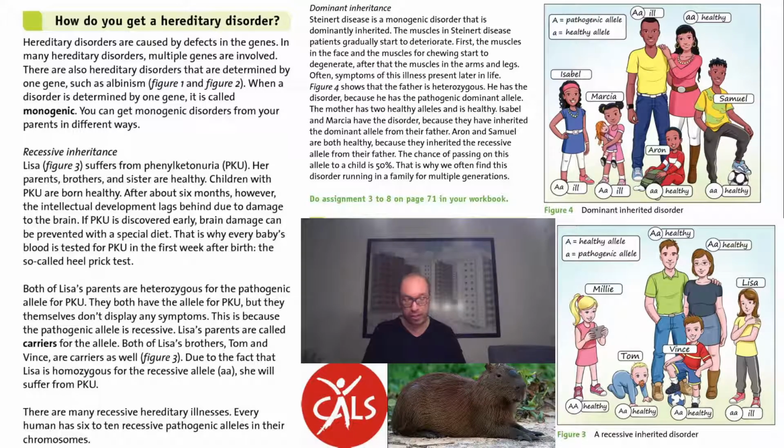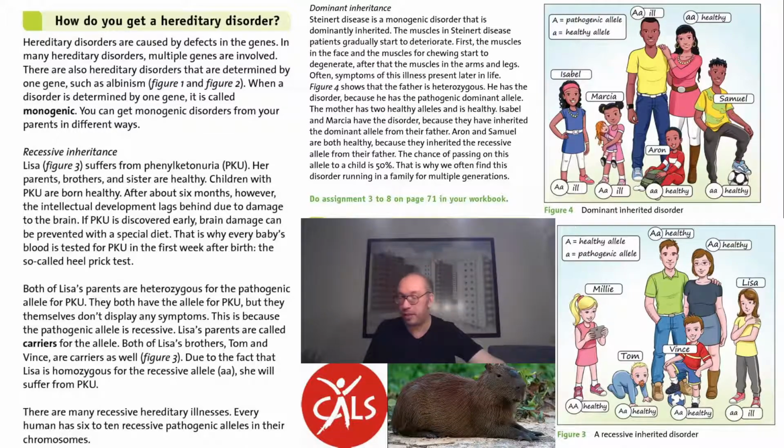There are more diseases and disorders than just PKU, but we're just talking about this one, and we're giving an example of how it should look. So carriers are an important concept here. You are a carrier when you carry a certain allele, but do not show it in your own phenotype. And on the other hand, we're talking about this part of the book now.